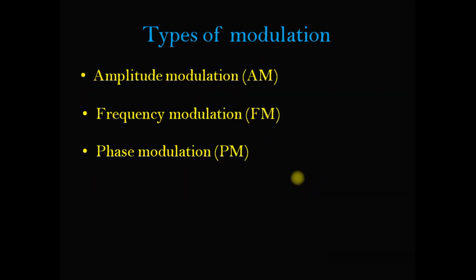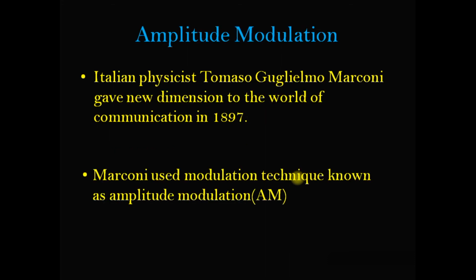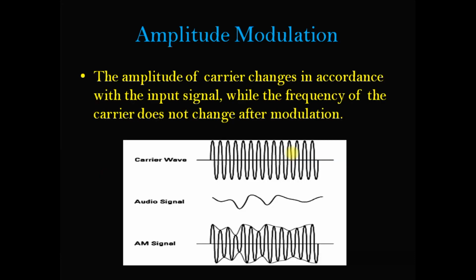Modulation is done in three ways. One is amplitude modulation, number two is frequency modulation, and number three is phase modulation. In amplitude modulation, amplitude is varied. In frequency modulation, frequency is varied. And in phase modulation, phase is varied. Marconi first used the technique called amplitude modulation in wireless communication. So here you can see the amplitude of the carrier changing in accordance with the audio signal, but the frequency does not change after modulation.